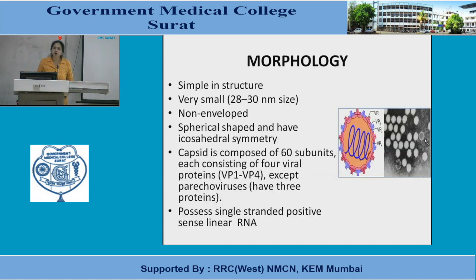In morphology, they are very simple in structure and very tiny, 28 to 30 nanometers in size. They are non-enveloped, spherical, and have icosahedral symmetry. The capsid is composed of 60 subunits, each consisting of 4 viral proteins, VP1 to VP4. The exception is the para-echovirus, which has only 3 proteins. They possess a single-stranded, positive-sense linear RNA.